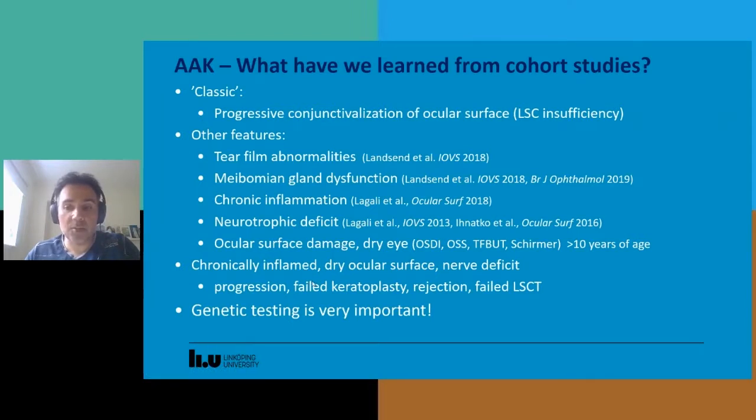this is set up so that the keratopathy will progress, and it usually leads to failed attempts at transplantation and rejection, as well as failed limbal stem cell transplantation. Also, what we've learned is that genetic testing is very important, just because the genotype can have a large impact on the progression of the keratopathy and the prognosis.